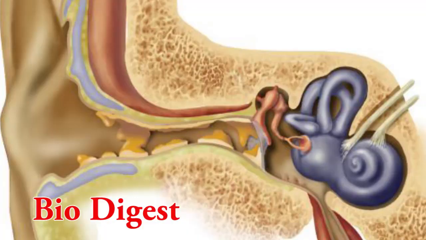So let us recall what we have studied today. The parts of the ear. It has three main divisions: outer ear, middle ear and inner ear. The outer ear consists of pinna, auditory canal leading to the eardrum or tympanum.